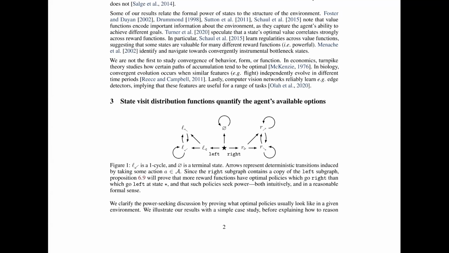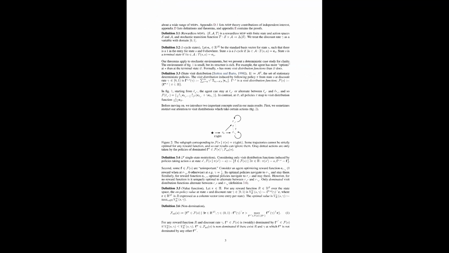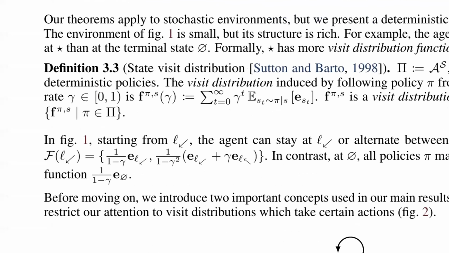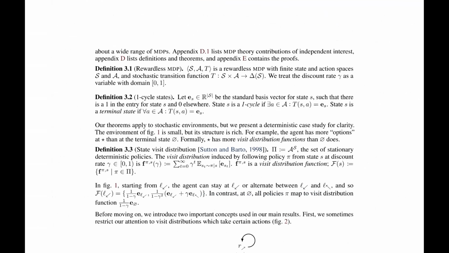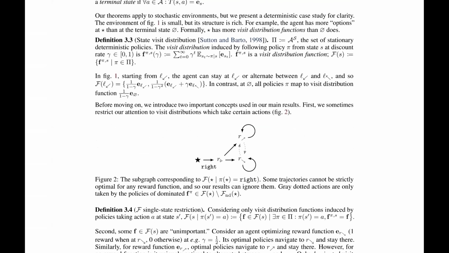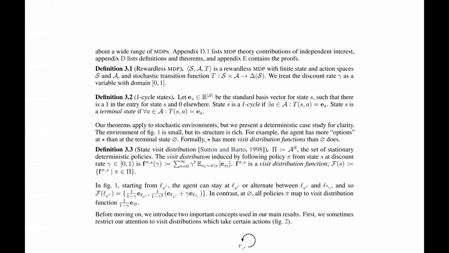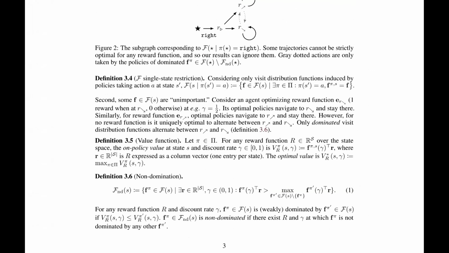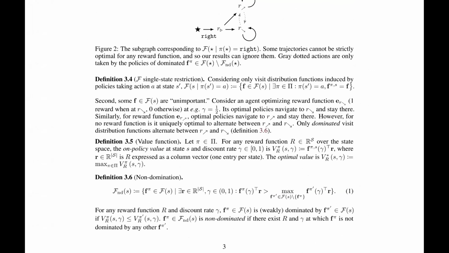Okay. Let's see what this is. This is page 3, right? Page 3, yeah. Okay. This lists the theory contributions of independent interest supporting the list. Okay. Definition 3.1: a rewardless MDP with finite states. So we have some definitions. Okay, so what are they trying to prove? We have no idea.